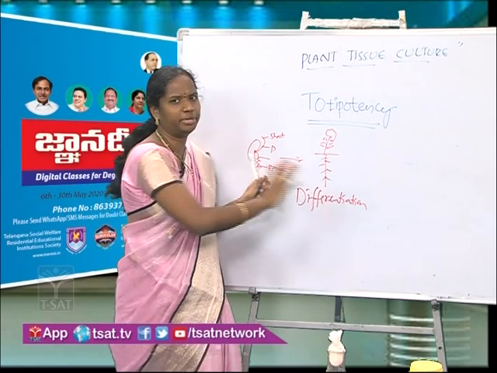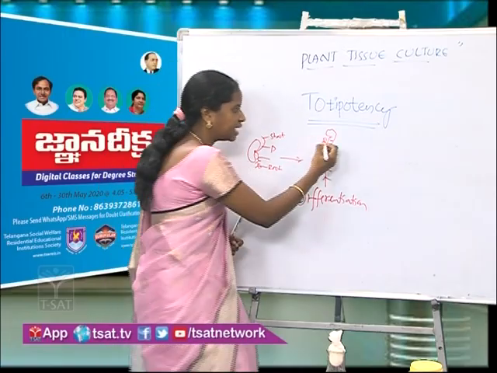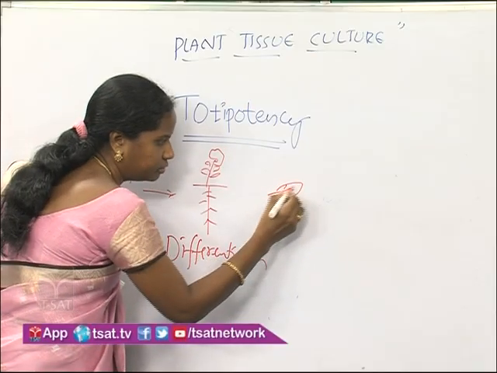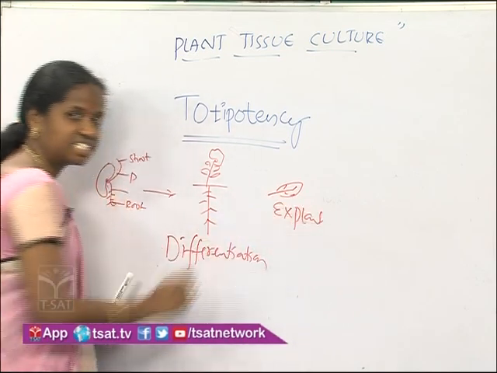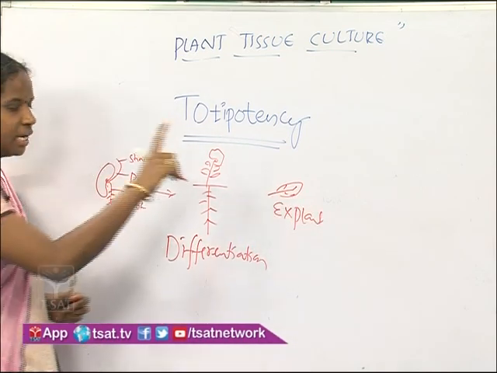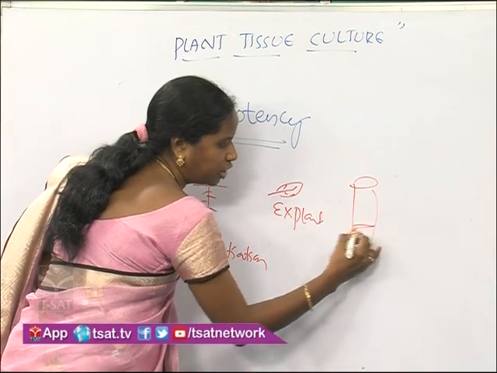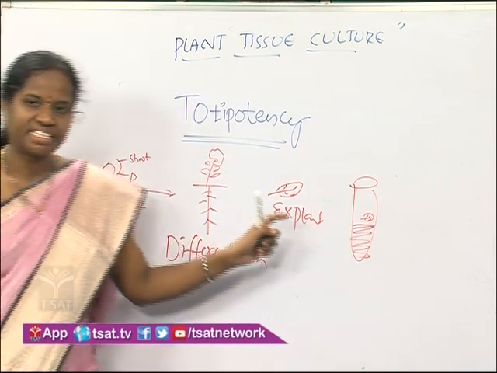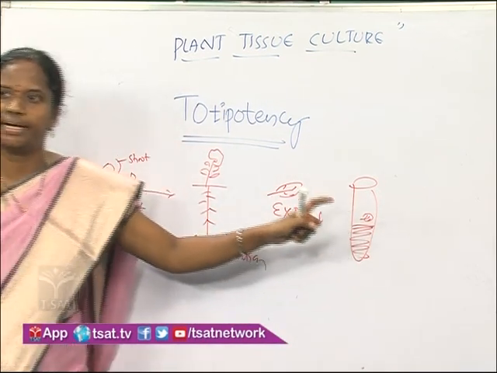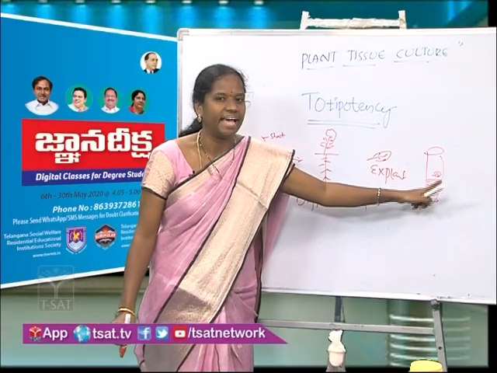This generally happens in any plant. But here what we are doing is collecting a small leaf from this plant. In plant tissue culture, we call this an explant. Now this explant we kept on a nutrient medium. When this explant is kept on a nutrient medium, it changes into callus.